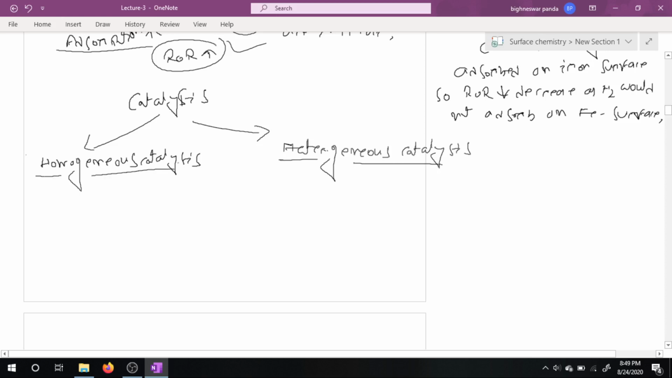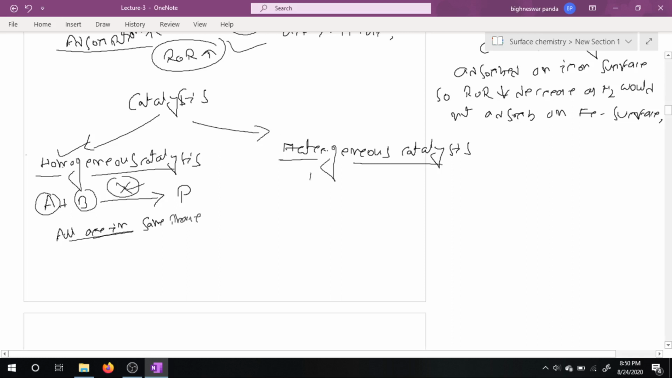One is homogeneous catalyst, another is heterogeneous. So what are homogeneous catalyst and heterogeneous catalyst? Consider I am taking the reaction A plus B gives rise to product in presence of catalyst X. If X, A and B, the reactants including catalyst, all are in the same phase, then the catalysis is called homogeneous catalysis.